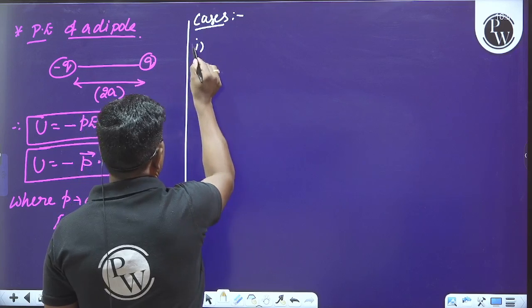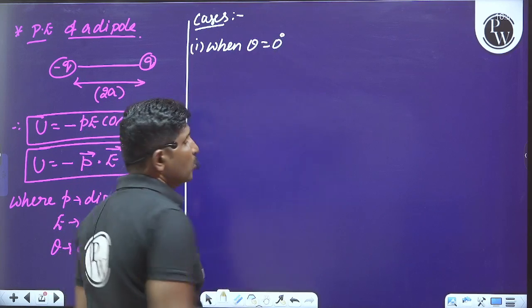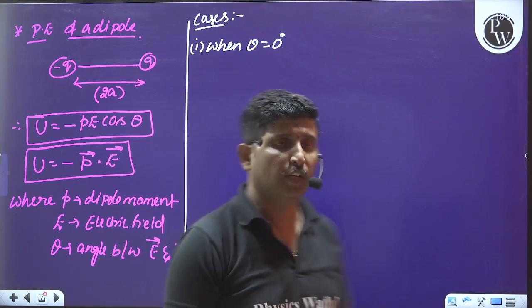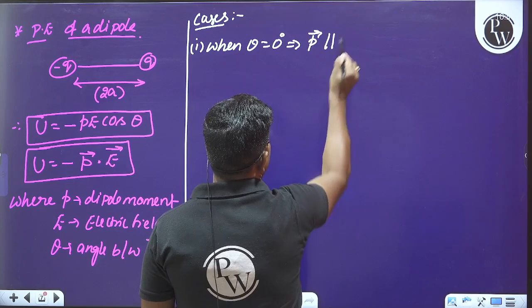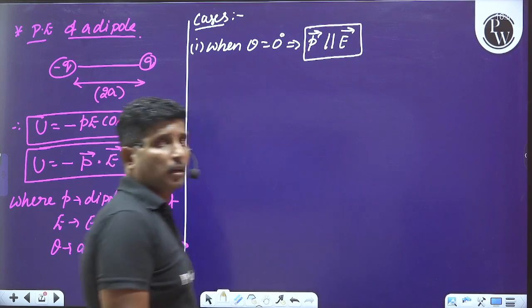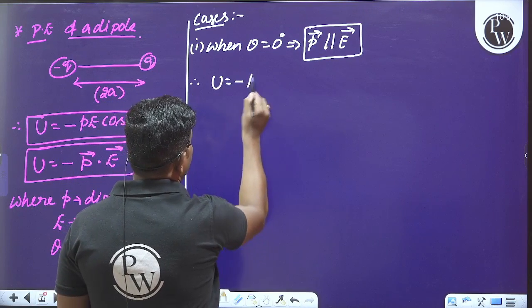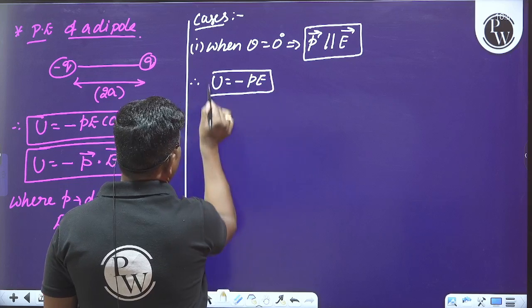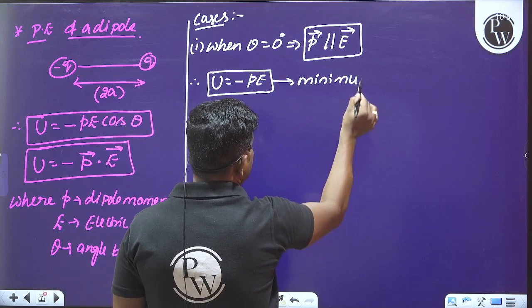Potential energy, first one, when theta is equal to 0 degree. What does theta equal to 0 degree mean? It indicates that the dipole moment vector is parallel to the electric field vector. Then in this condition, U will become equal to minus P into E, and it is said to be minimum.